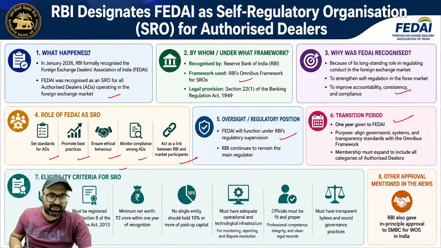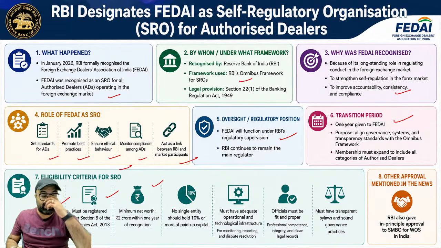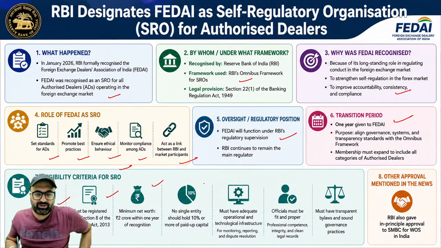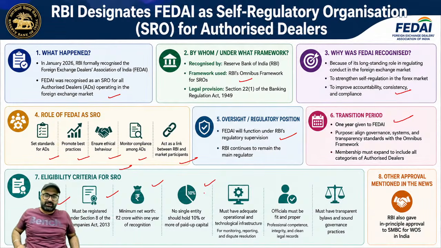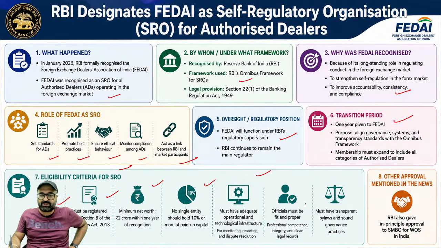Eligibility criteria for an SRO in general: must be a not-for-profit entity, must be registered under Section 8 of Companies Act 2013, minimum net owned fund 2 crores within 1 year of recognition, no single entity should hold more than 10% of paid up capital, must have adequate operational and technological infrastructure, officials must be fit and proper, and must all have transparent bylaws and sound governance practices.